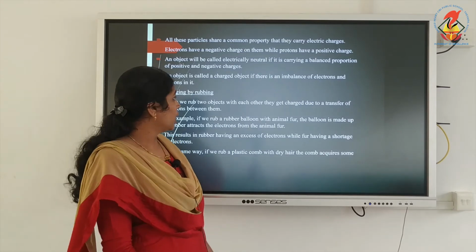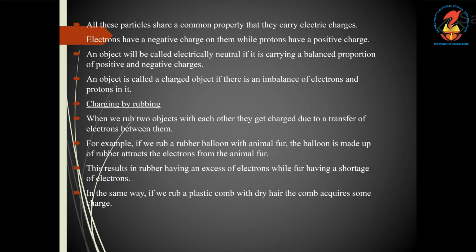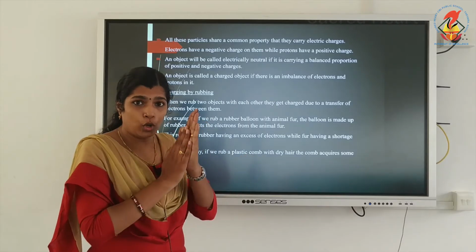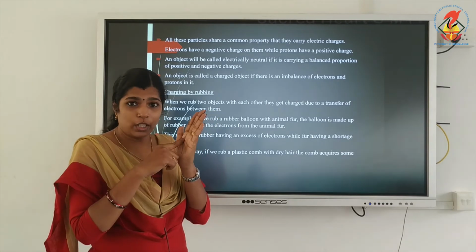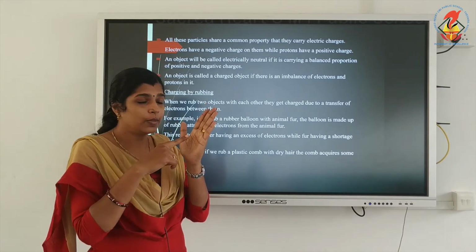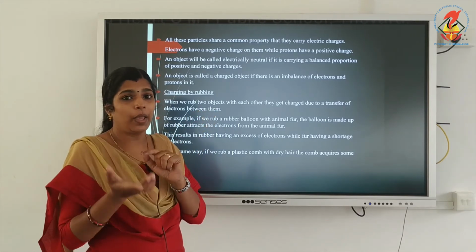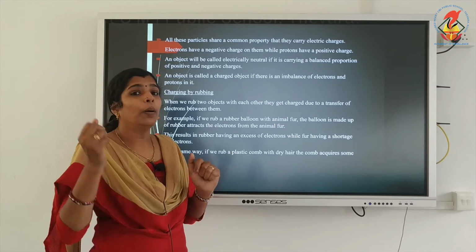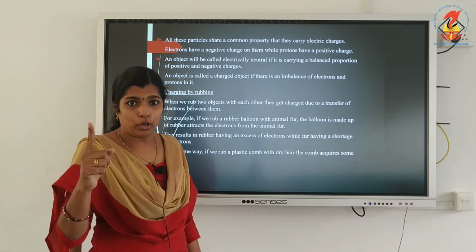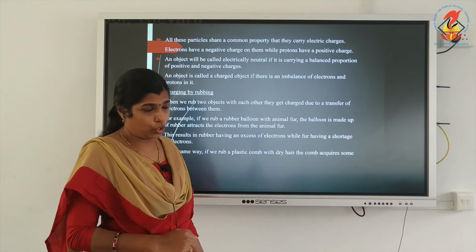Charging by rubbing. When you rub two objects with each other, they get charged due to the transfer of electrons between them. Suppose this one is object A and this one is object B. Electrons will transfer from A to B. So, B will have more electrons and A will have fewer electrons.